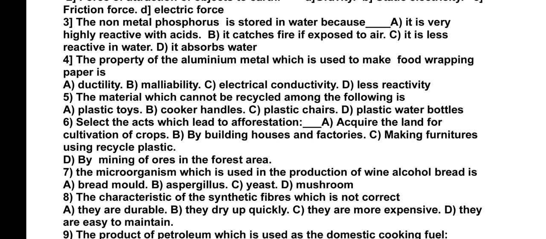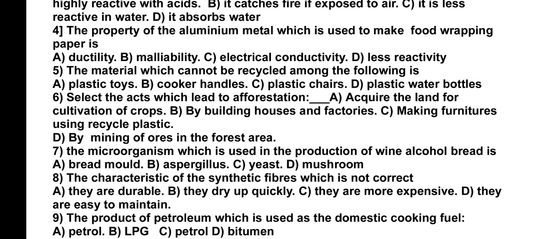So we have to choose the option which is perfect. The B option, it catches fire if exposed to air, is the correct option to be selected here. The fourth question, the property of the aluminum metal which is used to make food wrapping paper is. The aluminum metal can be beaten into thin sheets. The property of beating the metal into thin sheets is nothing but malleability. So the option B is to be selected here.